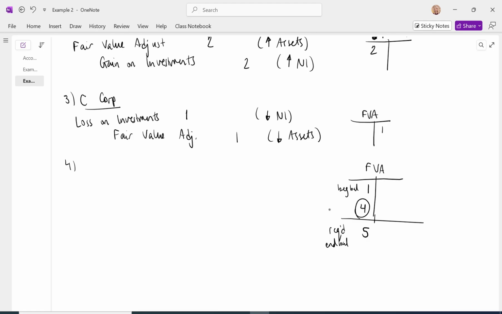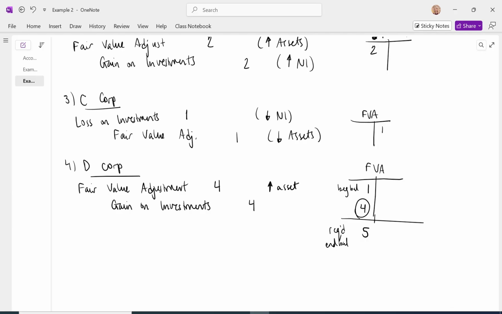We need to increase or debit the fair value adjustment account by 4 million. The other side of that entry is going to be gain on investments of 4 million. So it's going to increase our assets and increase net income.